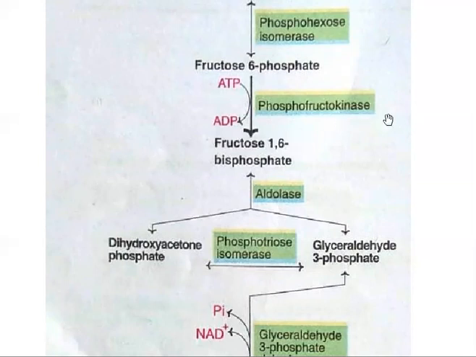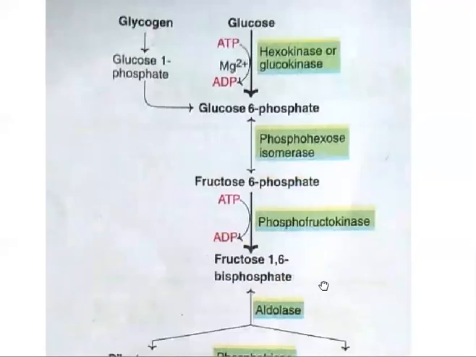Kinase is the term used for phosphorylation reactions. Here, fructose 6-phosphate will be phosphorylated. That's why we call it phosphofructokinase. So these three reactions come under the energy investment phase or energy utilization phase, where energy will be utilized for the reactions.